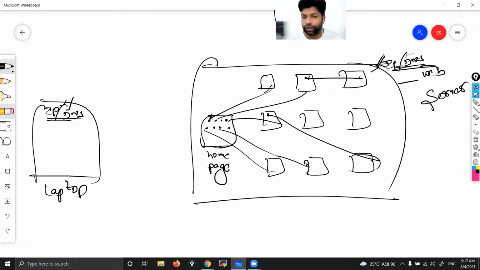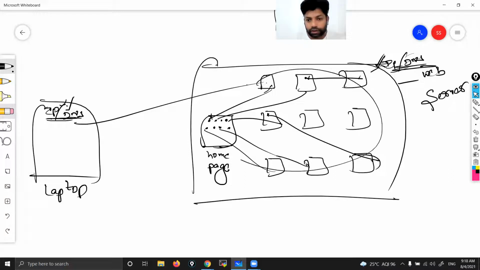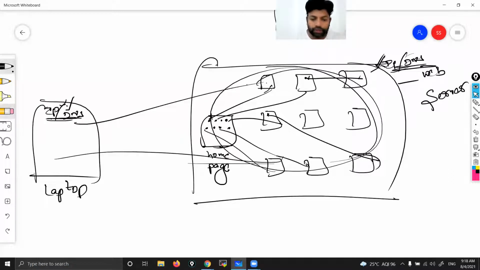Just like every phone has a phone number, right? If I want to call you, I need your number. If you want to call me, you need my number. So phone number is the address to reach out to someone. Here also it is the same thing. The server has an IP address or DNS name that we use to reach out to that particular server. So when I type the IRCTC IP address or DNS, my request will go to this particular server, load the page, and the response will come.